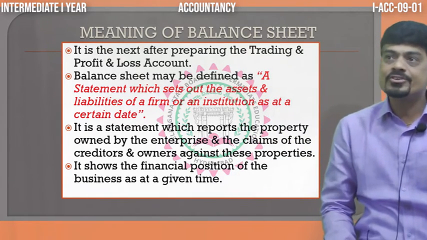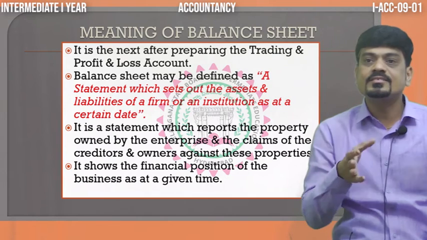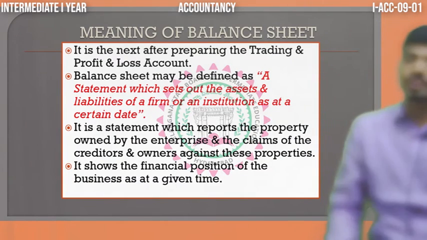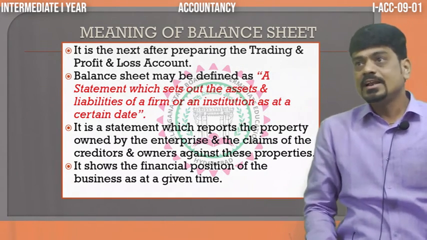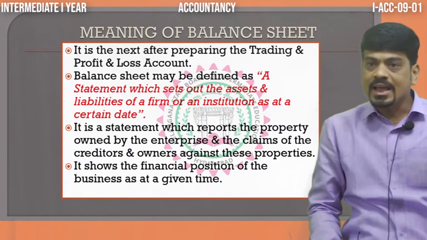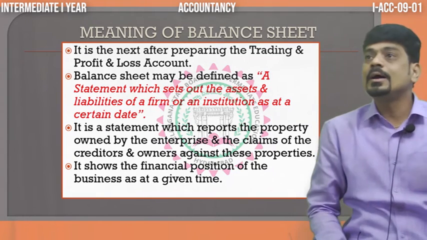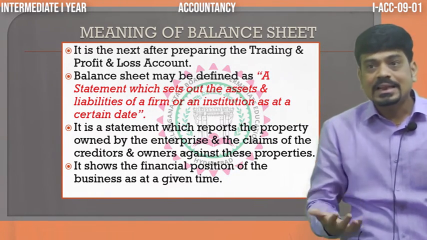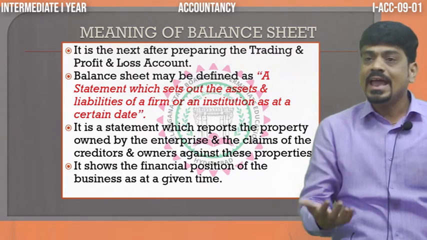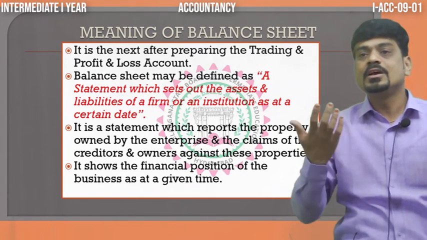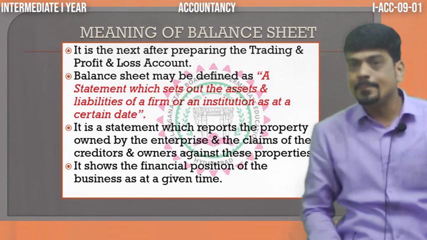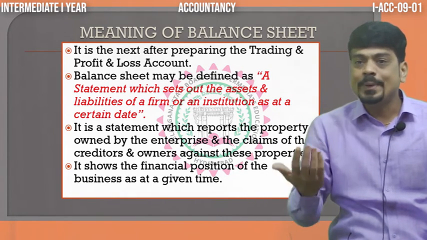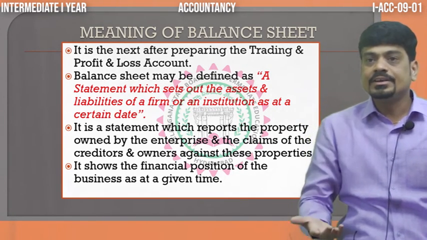So what is a balance sheet? It is a statement which sets out or arranges assets and liabilities. So what are assets? Assets are nothing but the properties like land, building, machinery, cash, stock, bills receivable. They all come under assets. Then liabilities. What are liabilities? Nothing but the amounts payable like capital, creditors and all.